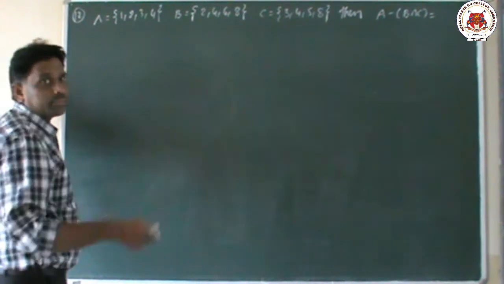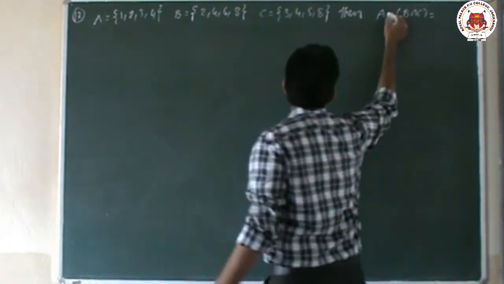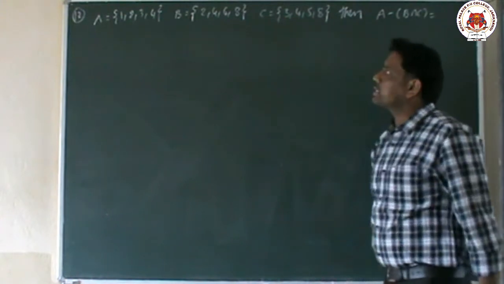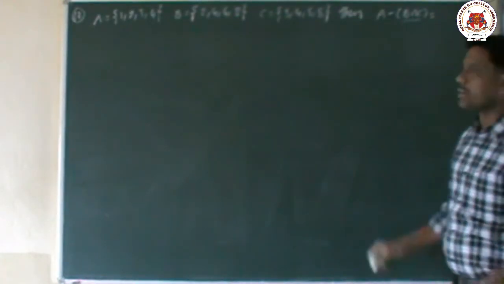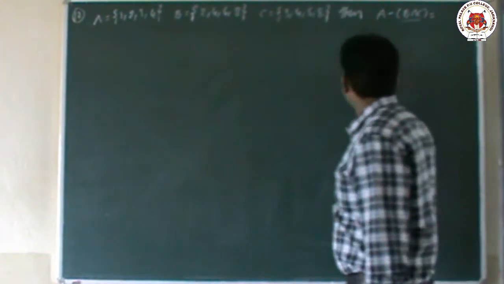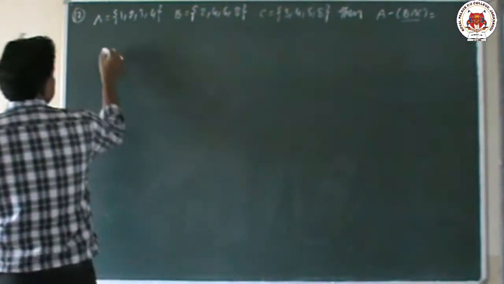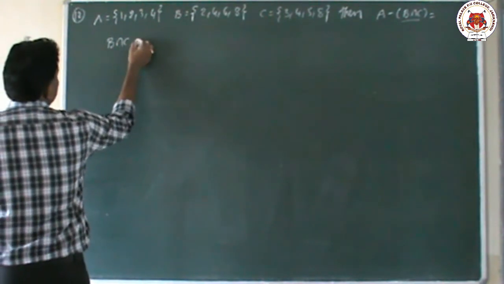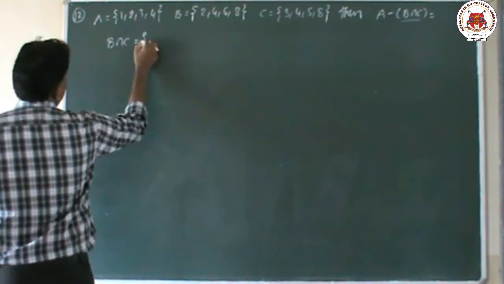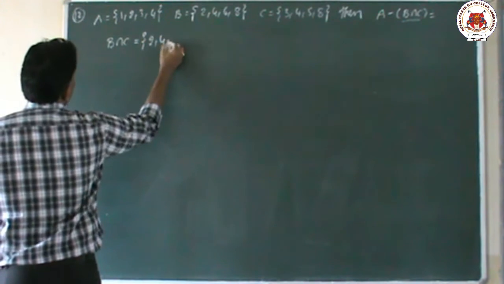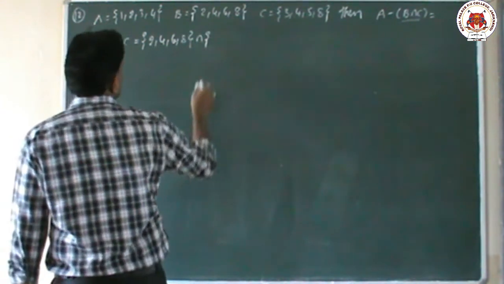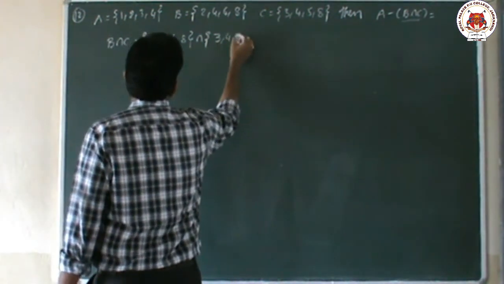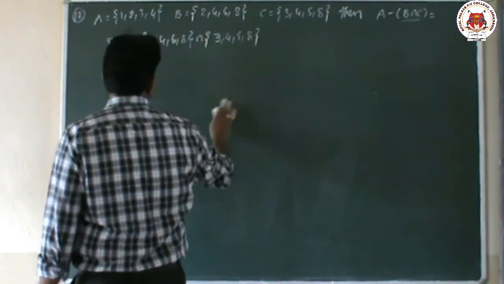First of all, in A minus (B intersection C), three sets are given. So first we will find what is in the bracket. What is there in the bracket? B intersection C. So first we will find B intersection C. What is the B set? B set means {2, 4, 6, 8}. Intersection C set. What is C? C is nothing but {3, 4, 5, 8}.